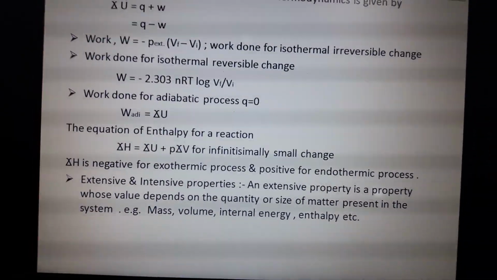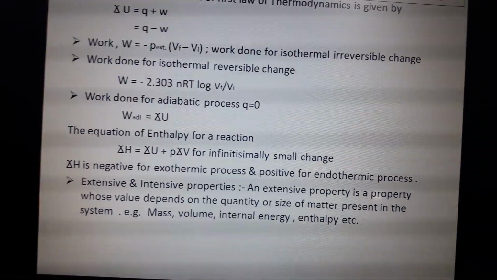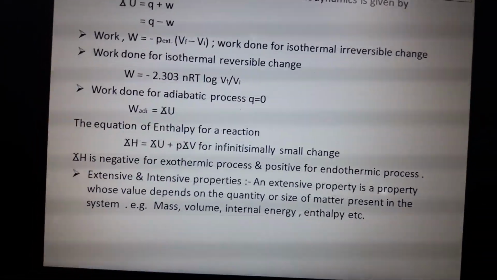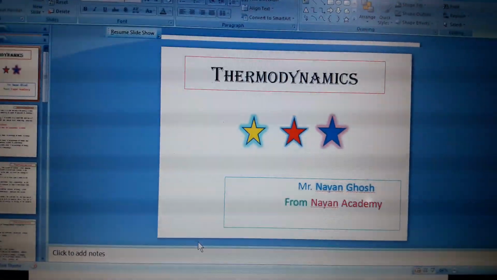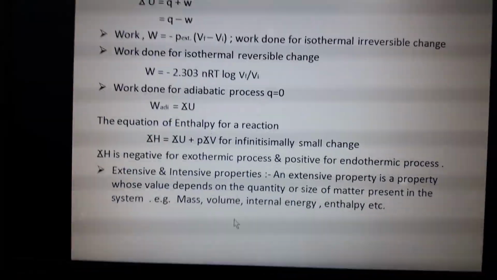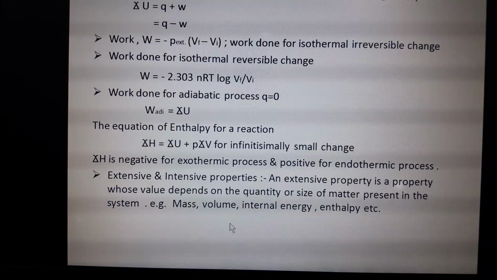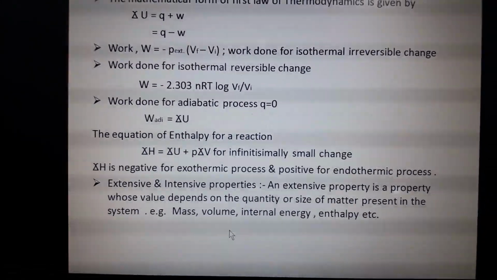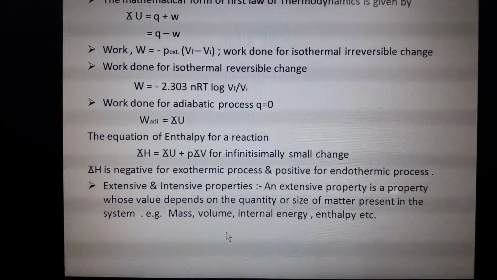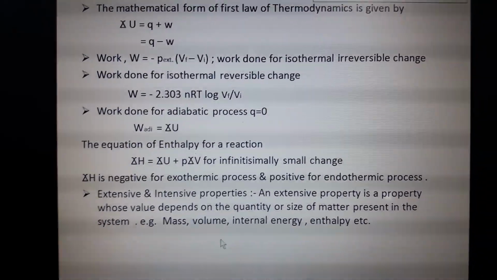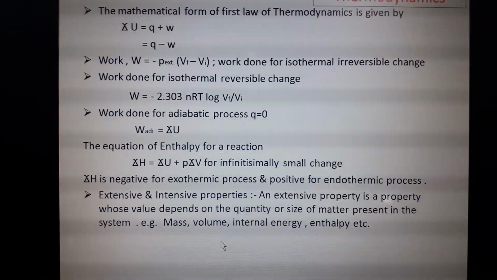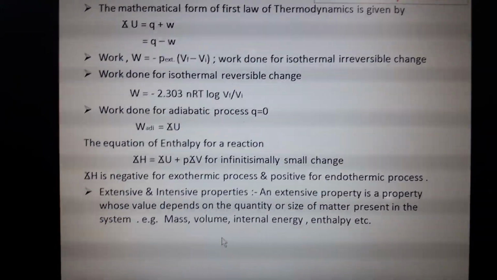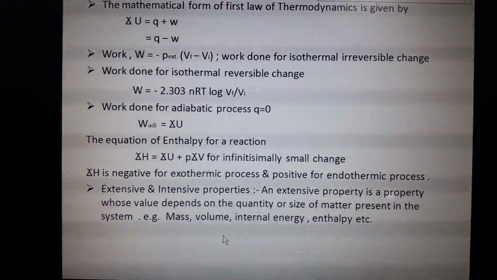Extensive and intensive properties. Extensive properties depend on the quantity or size of the matter present in the system, such as mass. Extensive properties depend on the size or quantity of matter present in the system. Mass, volume, internal energy, enthalpy, etc. are examples of extensive properties. Okay.